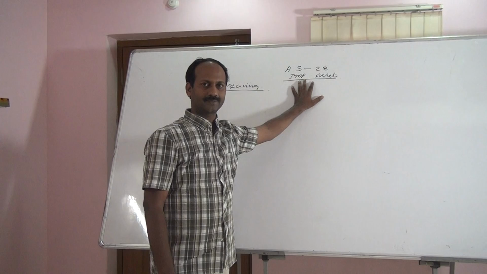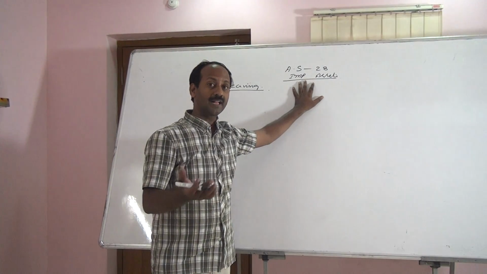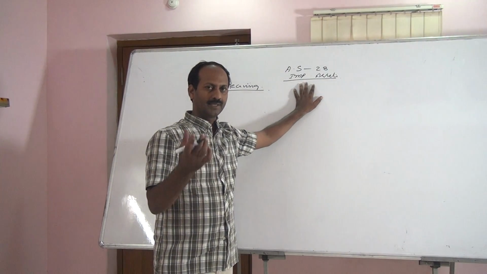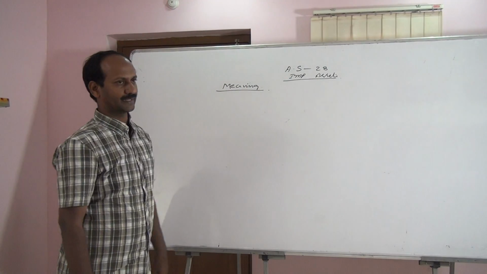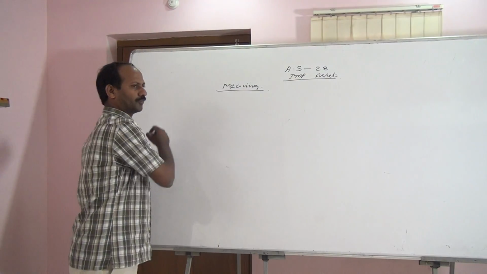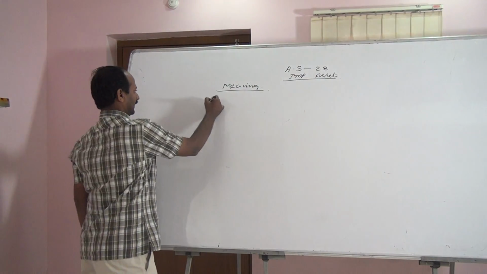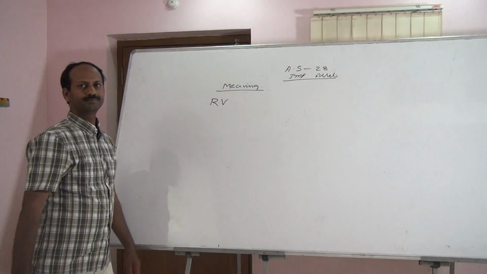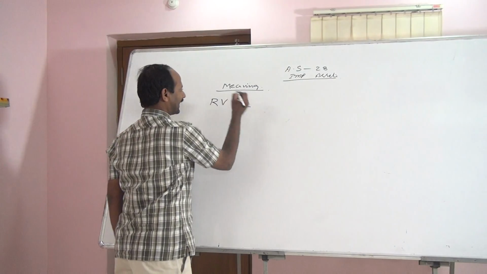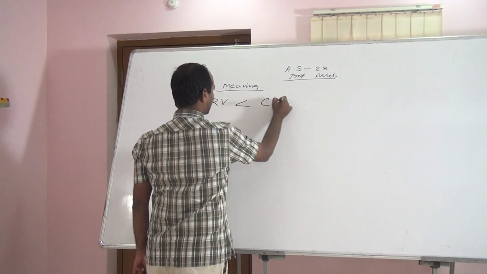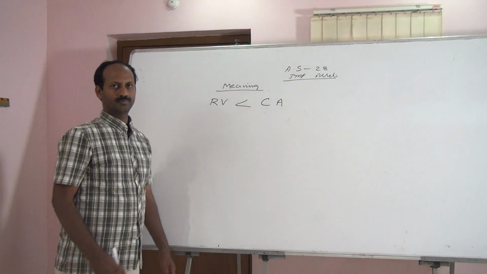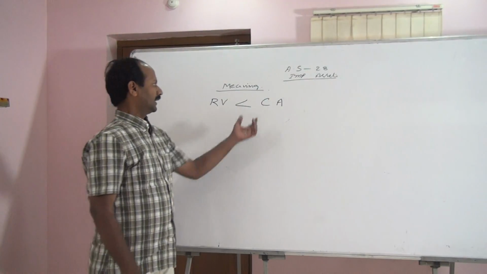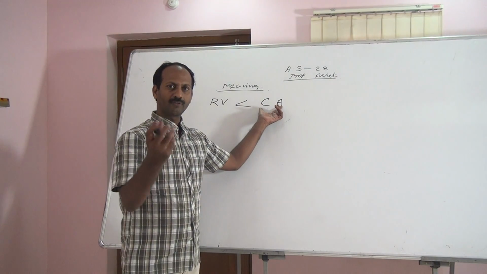Impairment of assets, losing value of asset is impairment of assets. How to find that? If recoverable value is less than carrying amount. In our local language, carrying amount means book value.